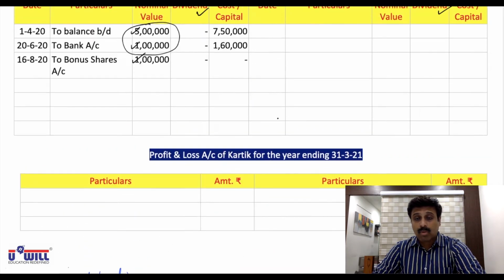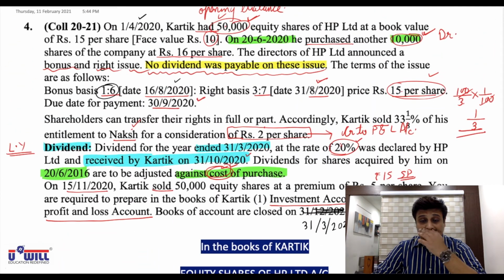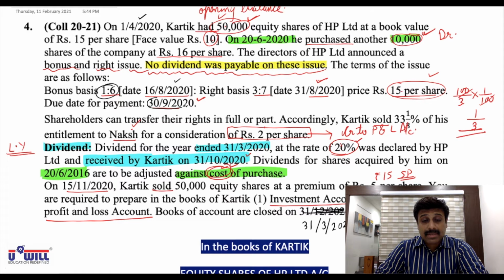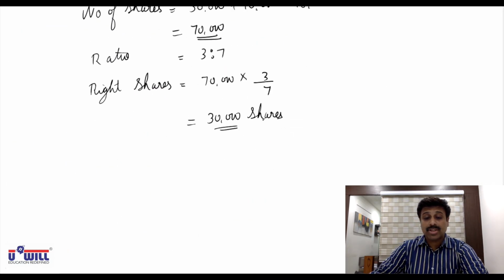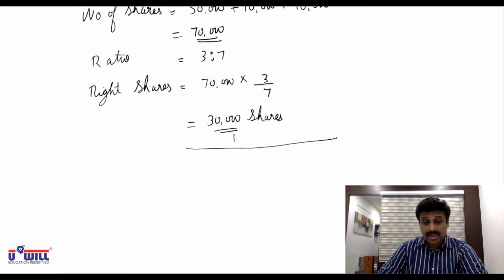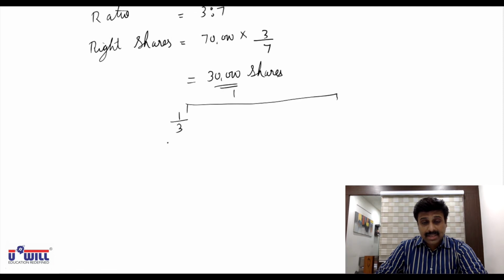Now what exercise option does he exercise? They say the due date for payment is 30th September. Shareholder can transfer his right in full or part, and they say accordingly Karthik sold 33 1/3%, simply 1/3 of his entitlement, to Naksh for a consideration of 2 per share. So out of this 30,000, 1/3 shares, that means 10,000 shares.